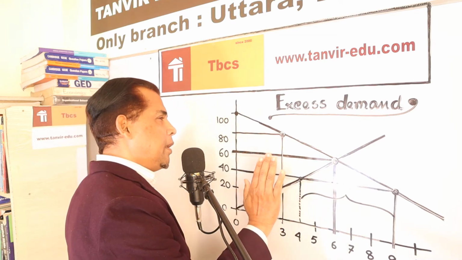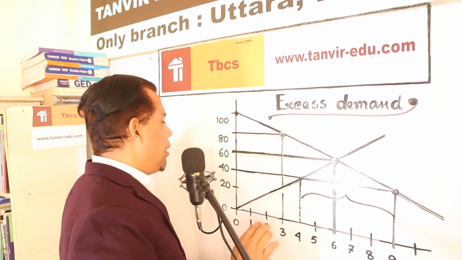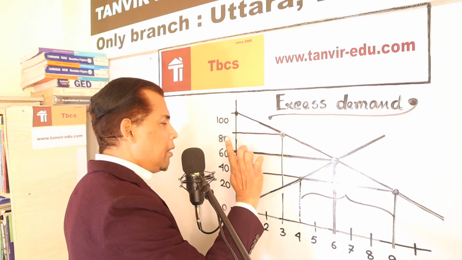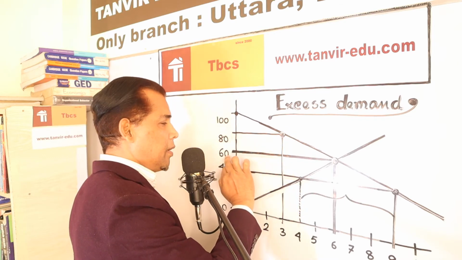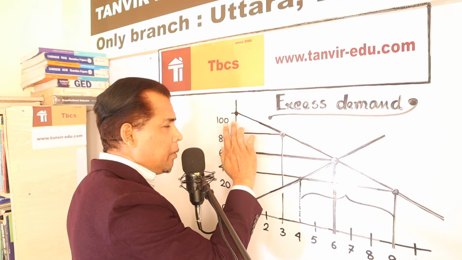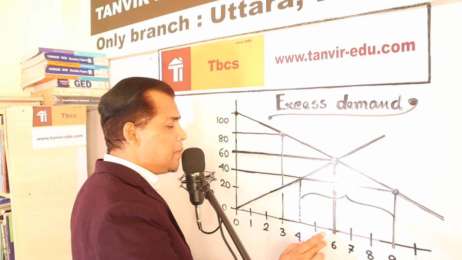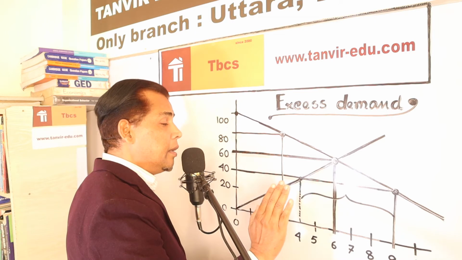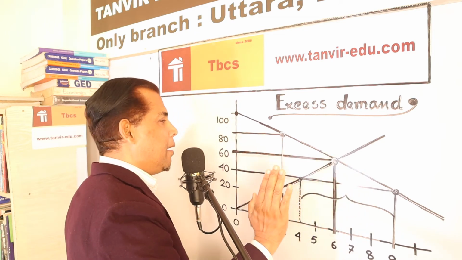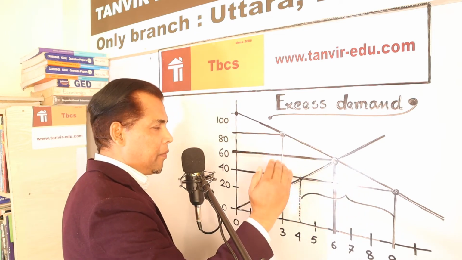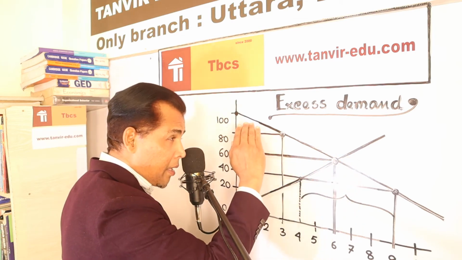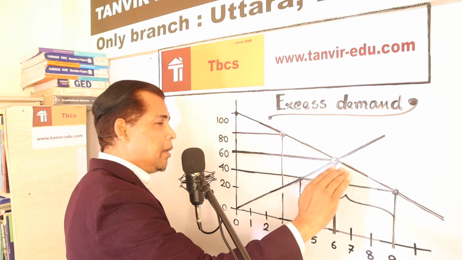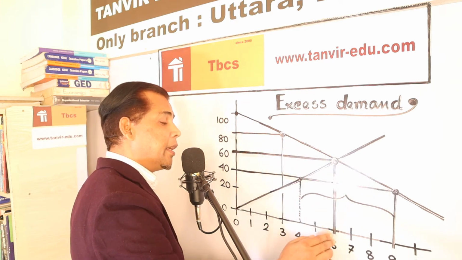Today I'm here for explaining excess demand. After declaring a product price, a piece of product as $60, by the producer, 6 million products are ready to be supplied. At the same time, 6 million are being supplied, and 6 million products are being expected, demanded by the people.